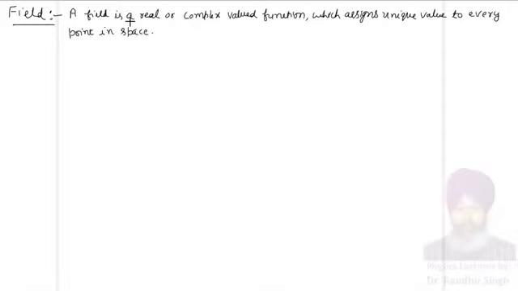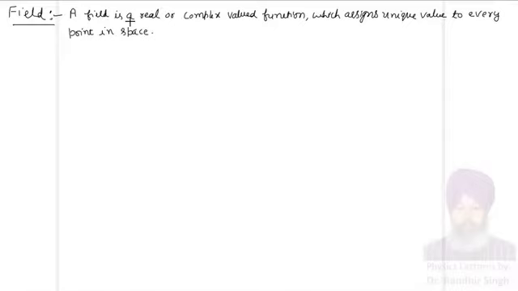So today we are going to start a topic whose name is field. So let me write down the definition of the field first. So you can see I have written the definition of the field. A field is a real or a complex valued function which assigns unique value to every point in the space.